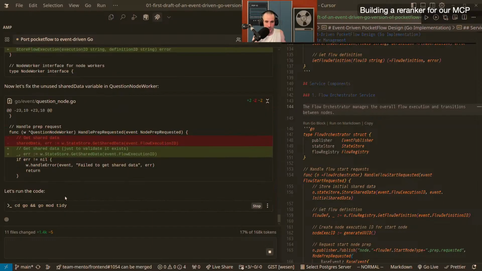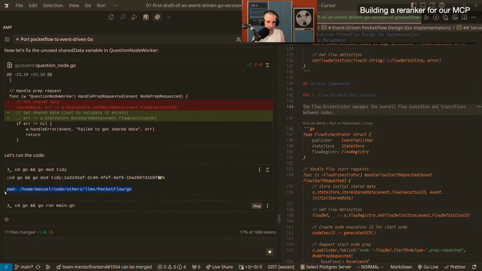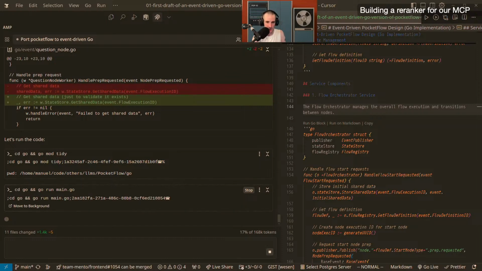So sure. The one thing that Amp Code is pretty good at, I think, is figuring out in which directory it is. But also, you can see in my shell, I always output the directory at the end. So that kind of helps some of the models figure out where they are. Because if they don't, then they will just assume that they have to create files that already exist, and they will do all kinds of weird stuff. Which is why I always output this.